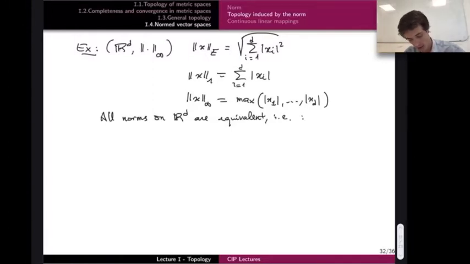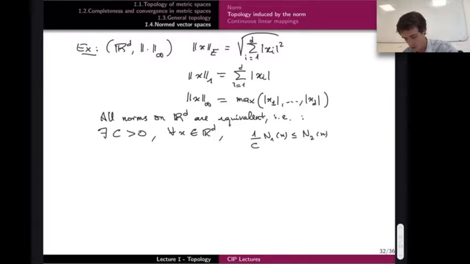That means that there exists some positive constant C such that for any x in R^d, you will have the following: 1 over C times N1 of x is less than or equal to N2 of x, which is less than or equal to C times N1 of x.